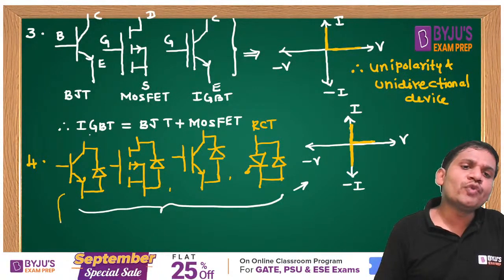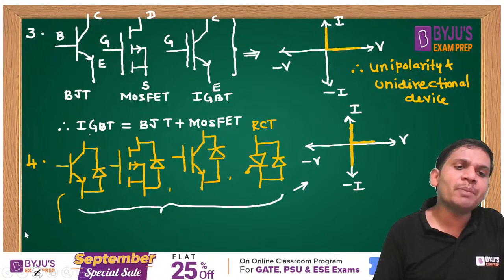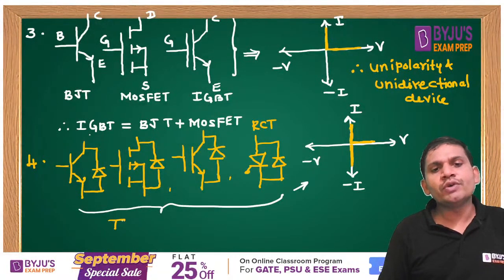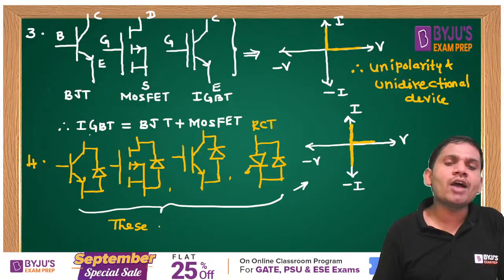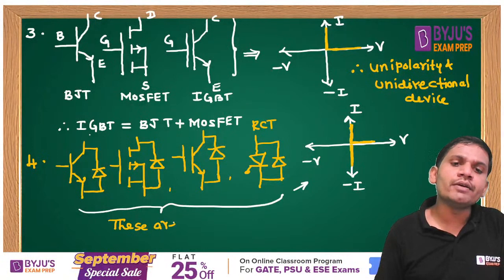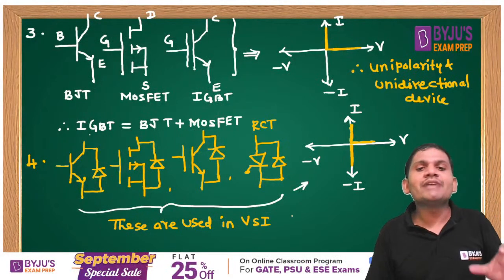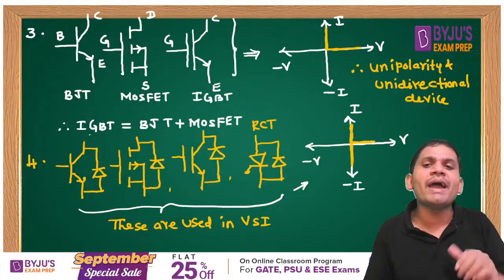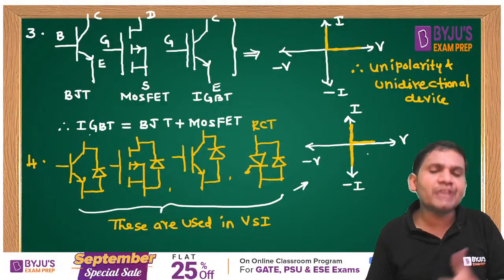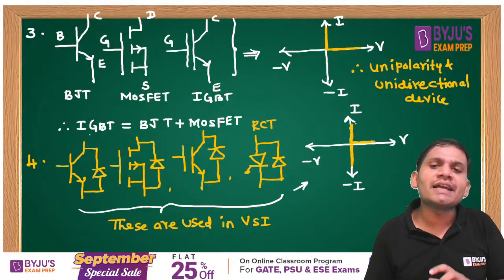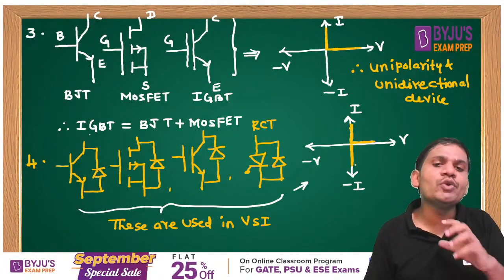These are more useful. These devices are used in which application, students? In which case can we use this one? These are used in, very important, a transistor with anti-parallel combination. These are used in voltage source inverters, VSI. Because a voltage source inverter requires bidirectional capability, because it is conducting in both directions. That's why you can use it in VSI.